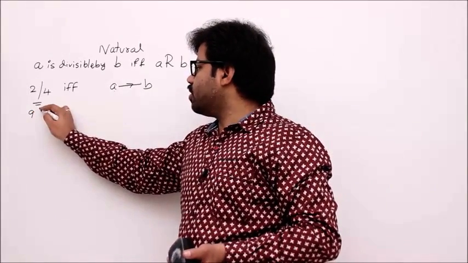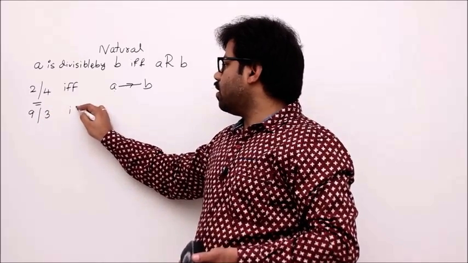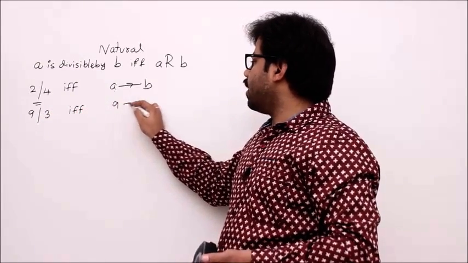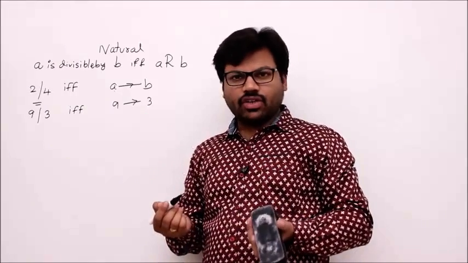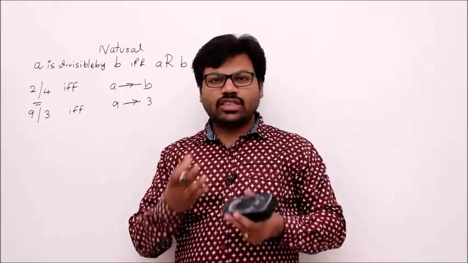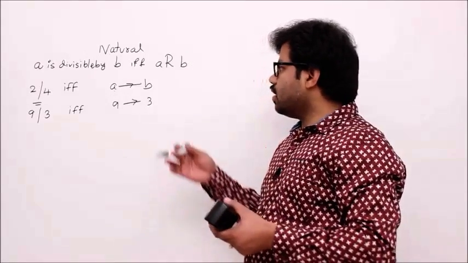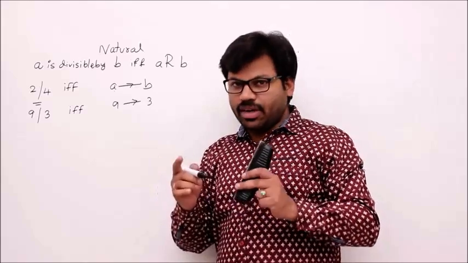Since 9 is divisible by 3, right? 9 is divisible by 3. So, if and only if 9 is related to 3. So, according to this definition, 9 should be related to 3. The reason is 9 is divisible by 3. So, with this concept, we'll see whether this relation satisfies the symmetric property or not. Let's come to the symmetric definition.